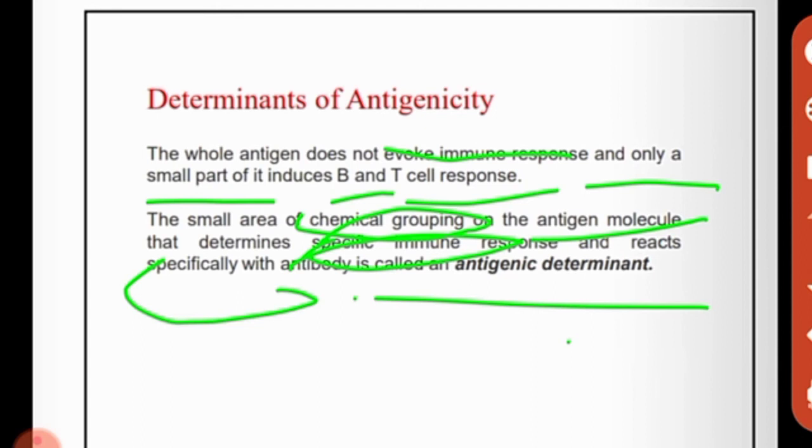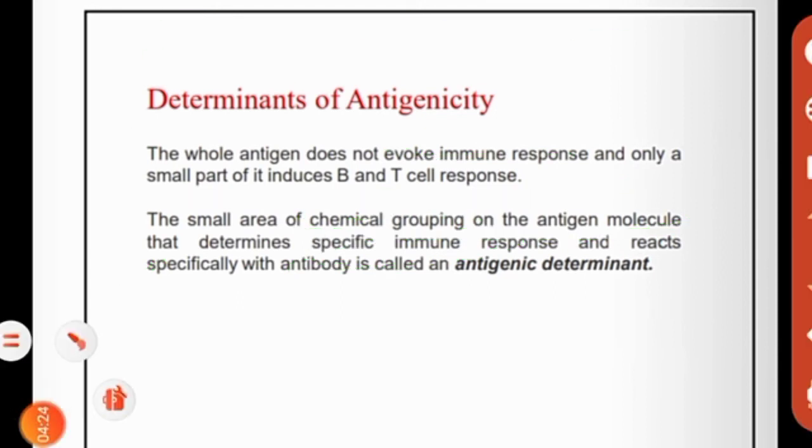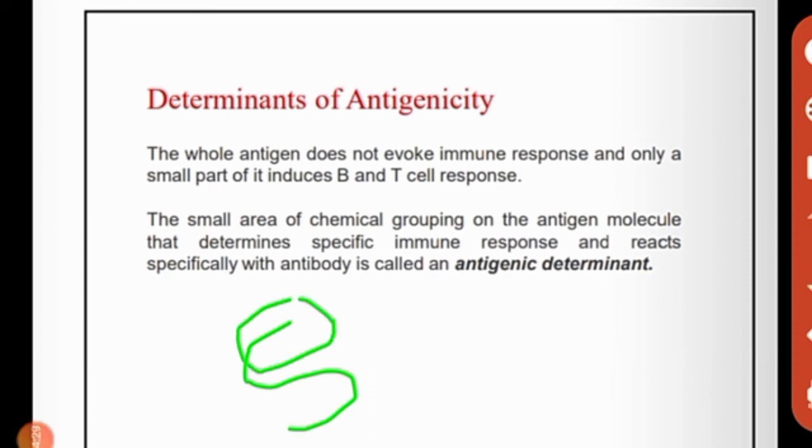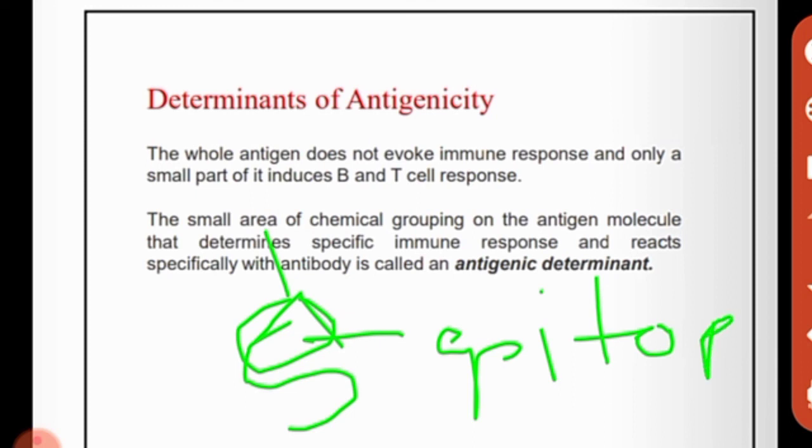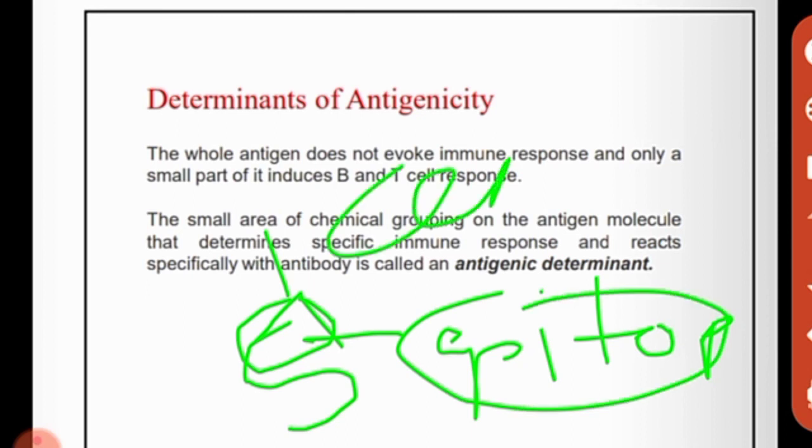Let's suppose this is the structure of an antigen, and this is the area that binds the antibody. The area where the antibody interacts is called the epitope, and the epitope is the antigenic determinant.